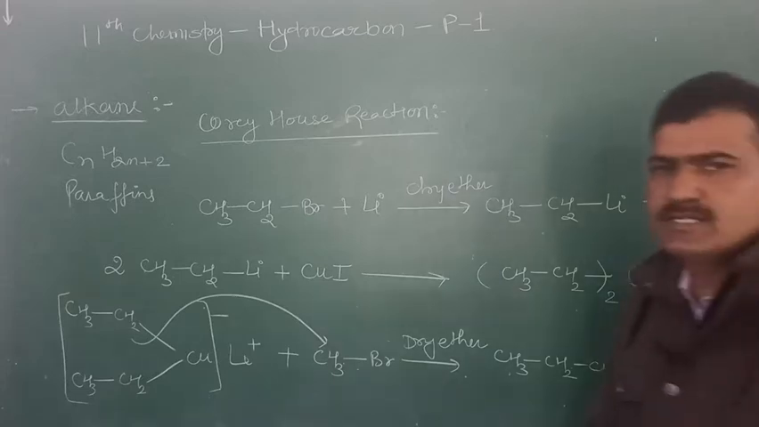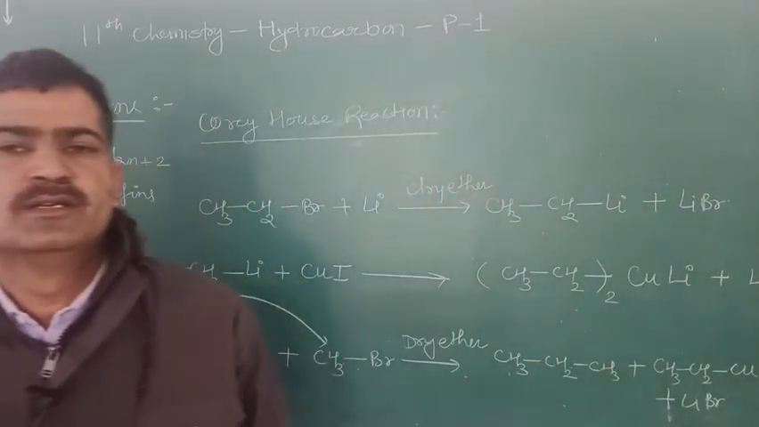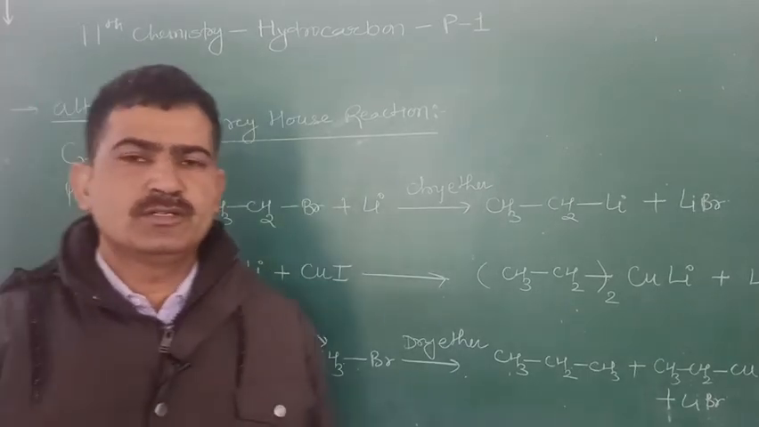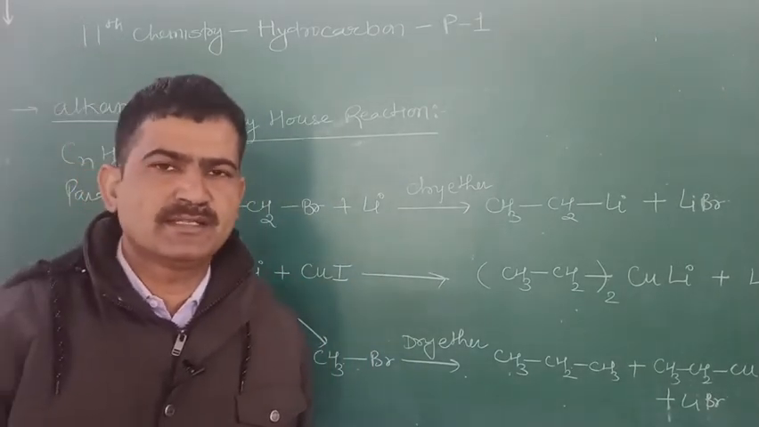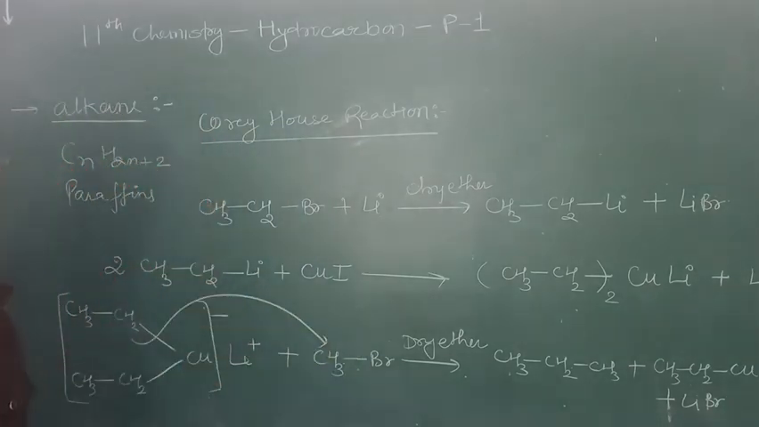By this Corey-House reaction we are able to form the odd alkane. Odd alkane is prepared by the best method, this is known as the Corey-House reaction.